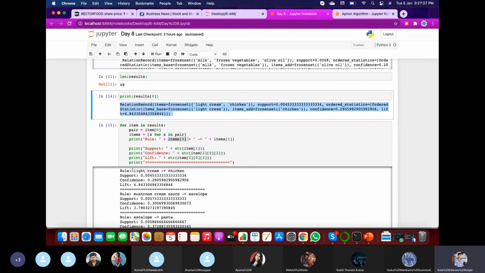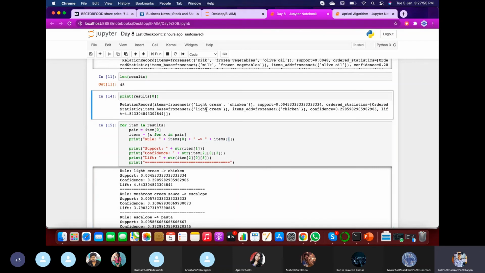So light ice cream name will be considered, and then an arrow mark, which is stored as a string, will be presented and denoted in the quotations. And as well the items with chicken is considered as items of 1, that is the second item. Here the indexing starts with 0, so this will be the first item and this will be our second item.